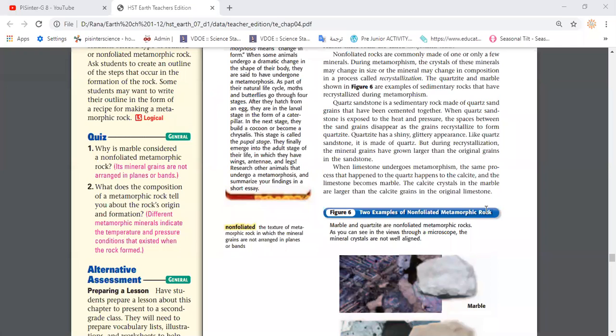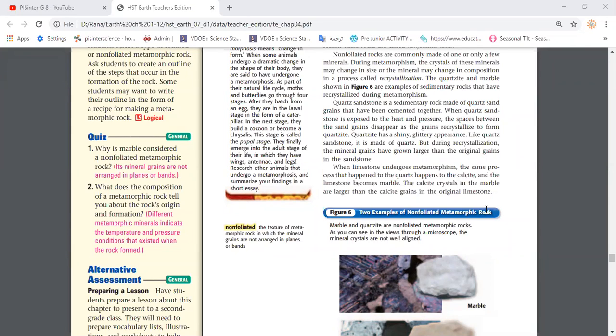What is limestone made of? As we studied in sedimentary rock, limestone is made of quartz and calcite. So here we are going to find that once limestone is exposed to high temperature and pressure, it starts to recrystallize. That means the minerals will melt and recrystallize in a different arrangement.